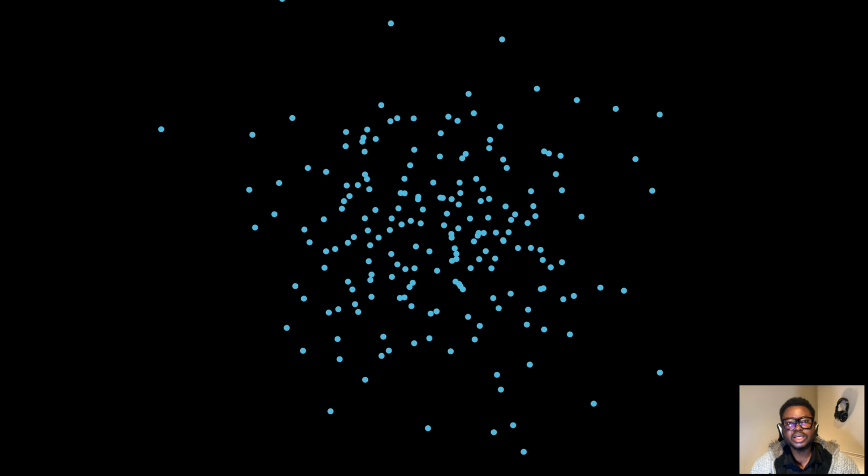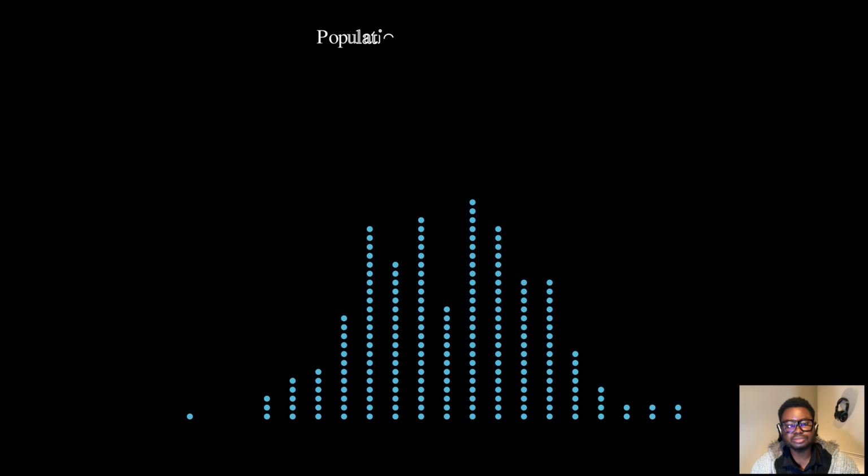What you're seeing here is a population of 200 data points. Think of this as the entire universe of possible observations we could make. Let's visualize the distribution of this population. Watch as these points arrange themselves into a histogram, a probability distribution. This curve represents P of X, the population distribution.